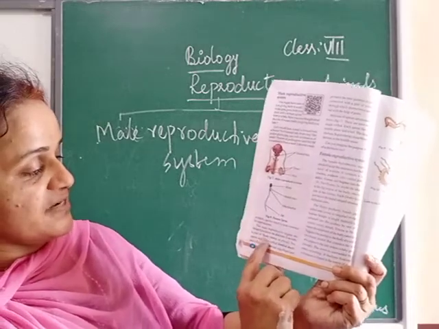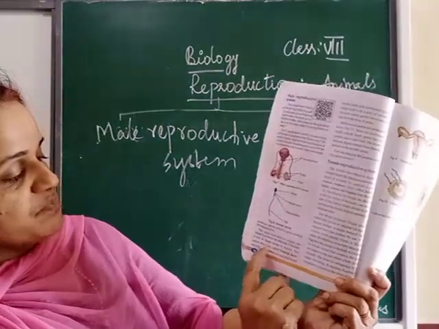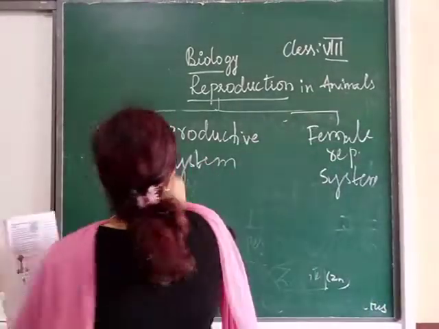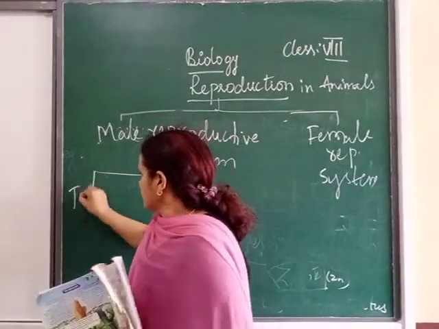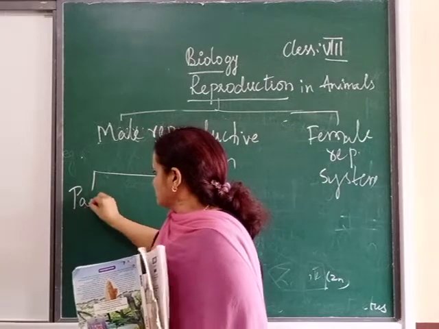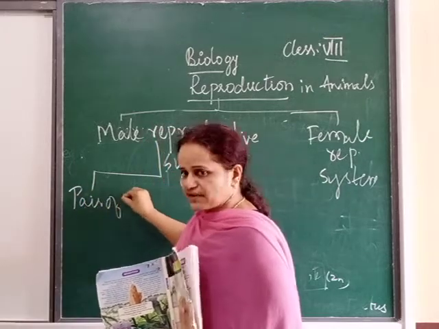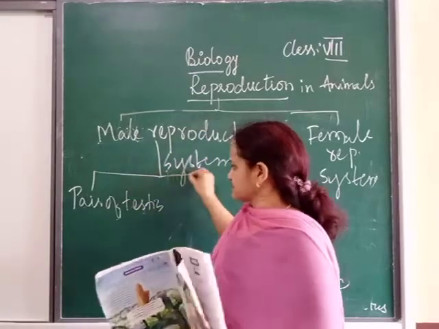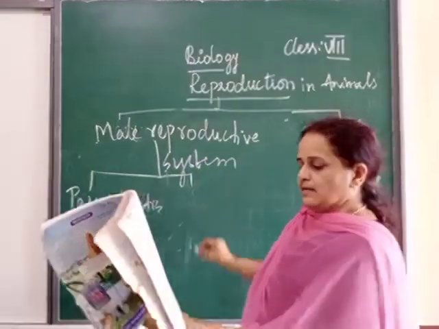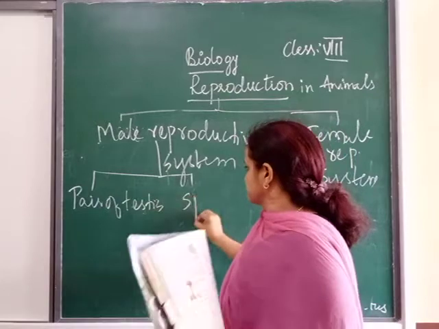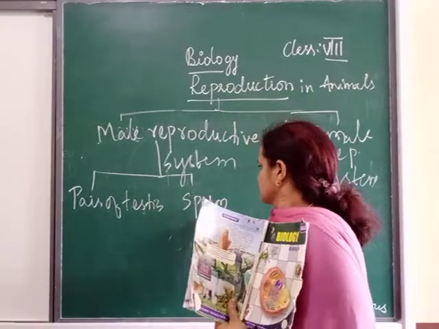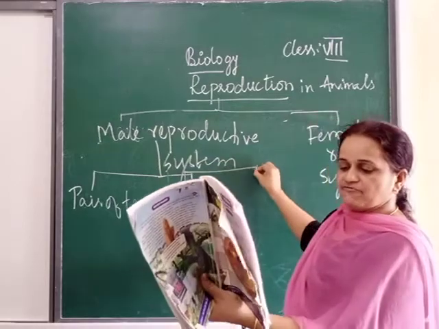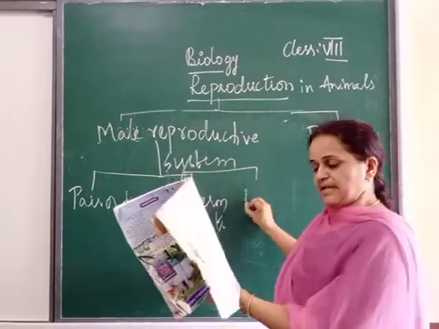It includes a pair of testes, two sperm ducts and a penis. You can write it like a flow chart: a pair of testes, then sperm ducts, then one more thing called the penis.